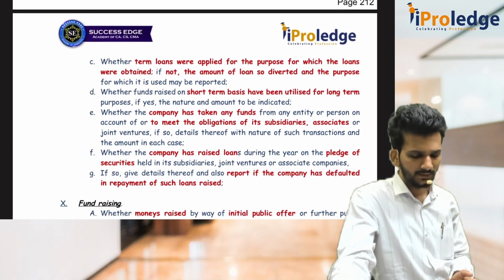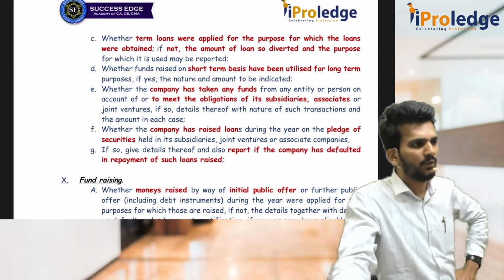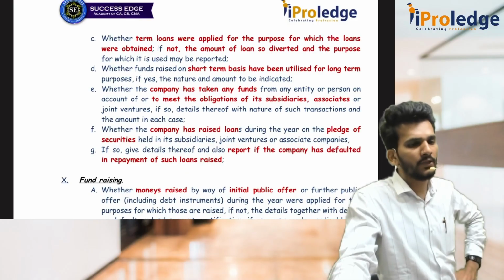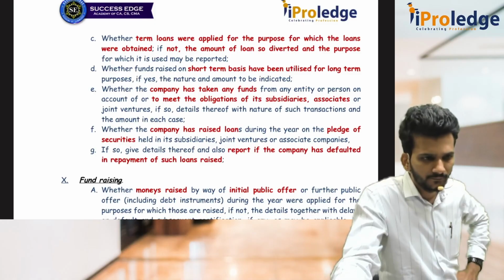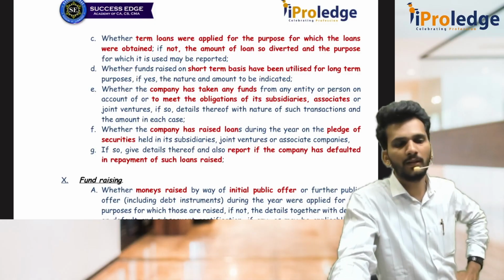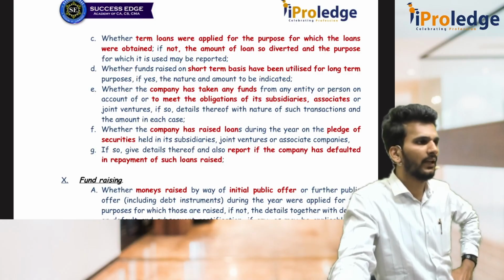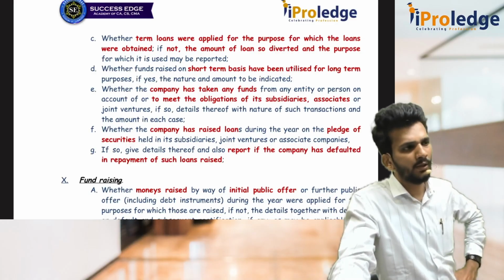Then the third point under clause number 9 is, are there any term loans which are taken for short term, but actually they applied, sorry, that is short term, right? Okay, that is not short term and long term, that is the next point. They are telling, are there any term loans which are taken but you did not use it for the purpose you took it?